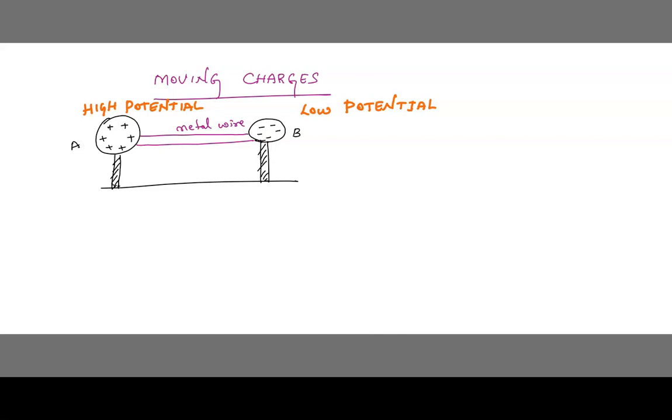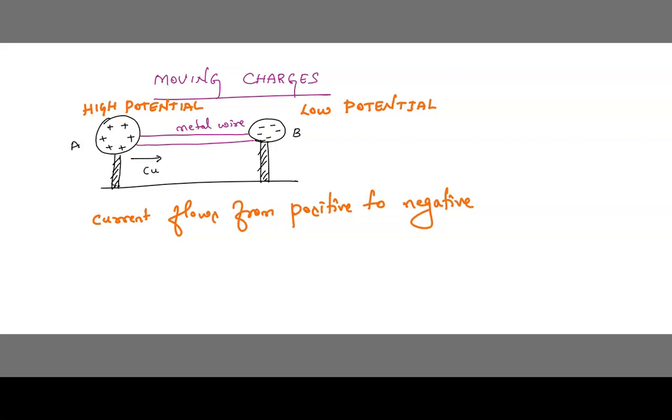So actually, how does current move? How does current flow? Remember children, you should know this: current always flows from positive to negative. The current moves from the positive side to the negative side.